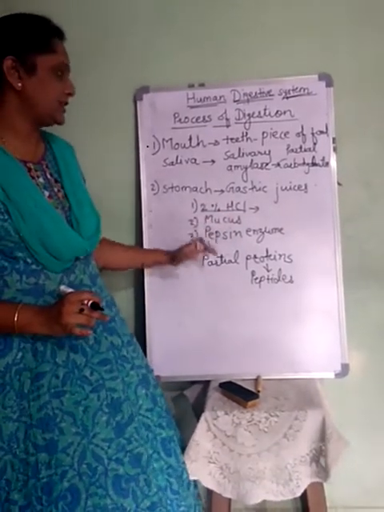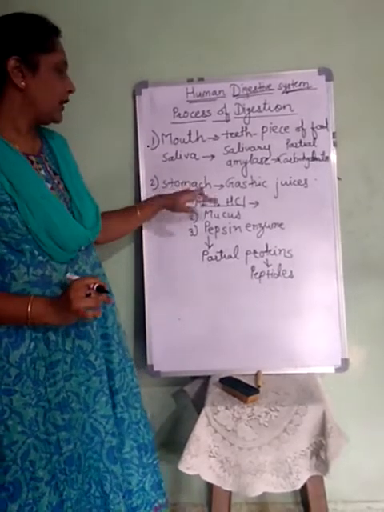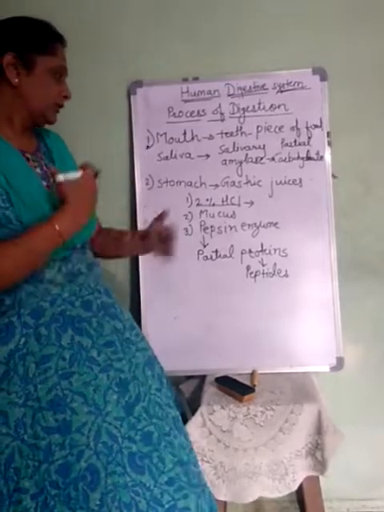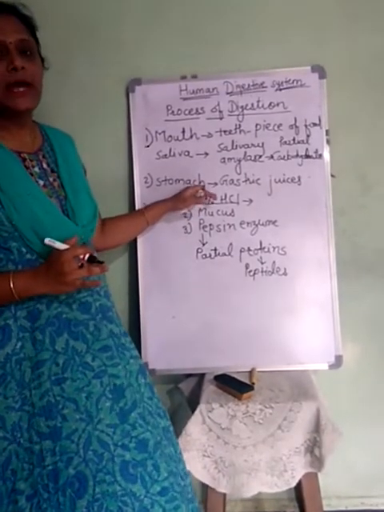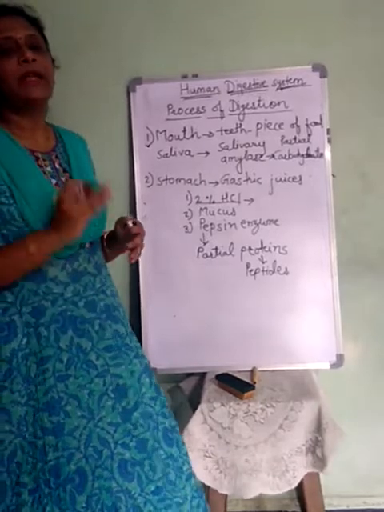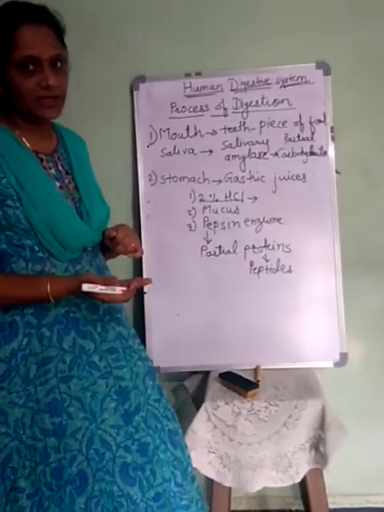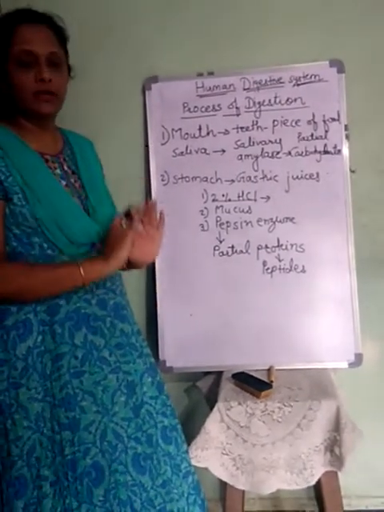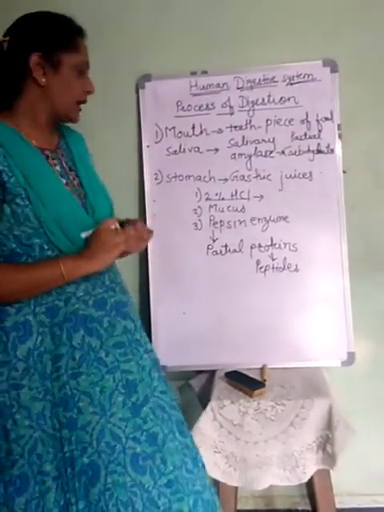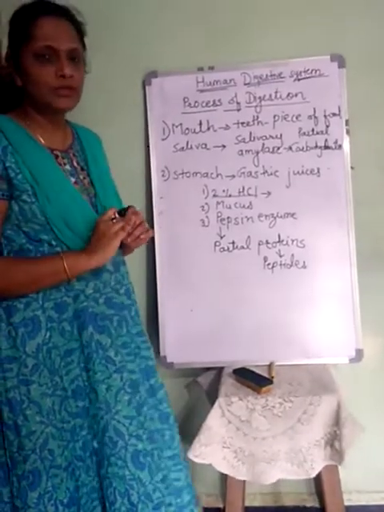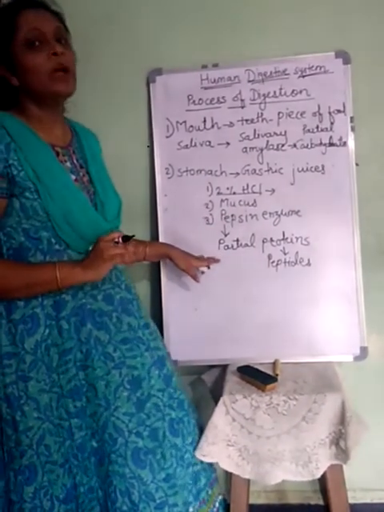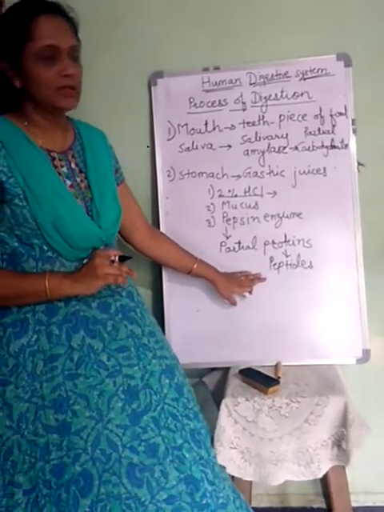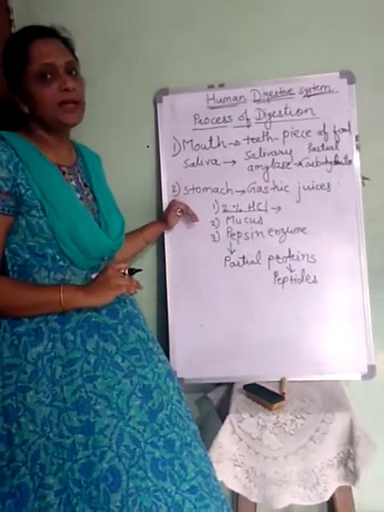So these three things happen in the stomach. First the gastric juice gets mixed with the food, then the hydrochloric acid gets mixed with the food, kills the germs and creates the acidic condition. Mucus goes and settles on the walls of the stomach and stops the corrosion, or the harm to the stomach. Then the enzyme pepsin brings about partial digestion of proteins, which converts the proteins into peptides. So all these things happen in the stomach.